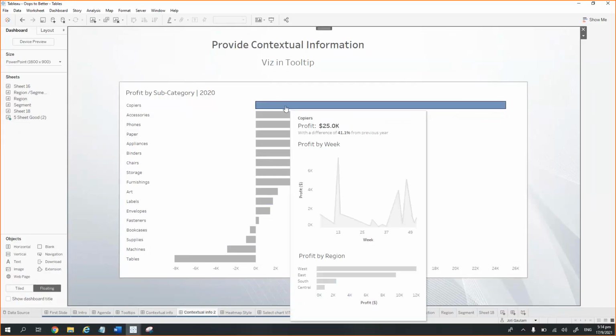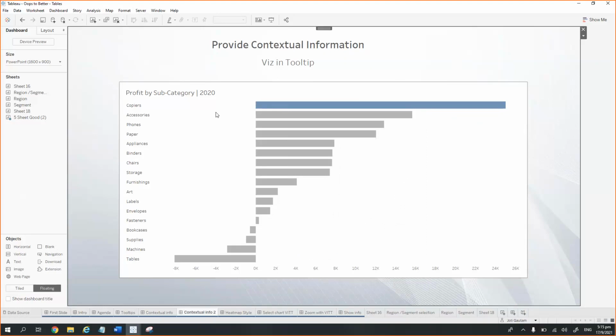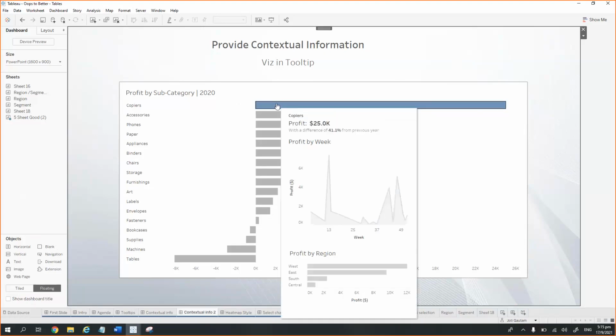If we hover over here, we can see that apart from the normal tooltip which we were showing earlier, we are showing more details also. Suppose someone only wants to see the profit of the copiers, the one subcategory having the highest profit. They can see it here, but someone else in the organization may want to see more details. So rather than cluttering the space, we can show that in the tooltips, and this is how we do that.